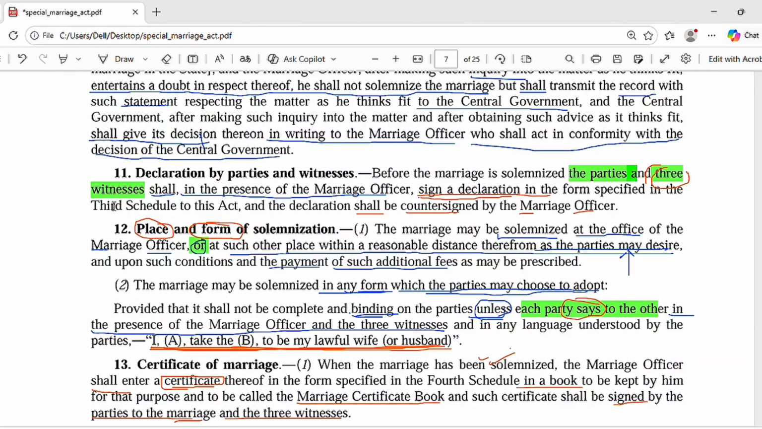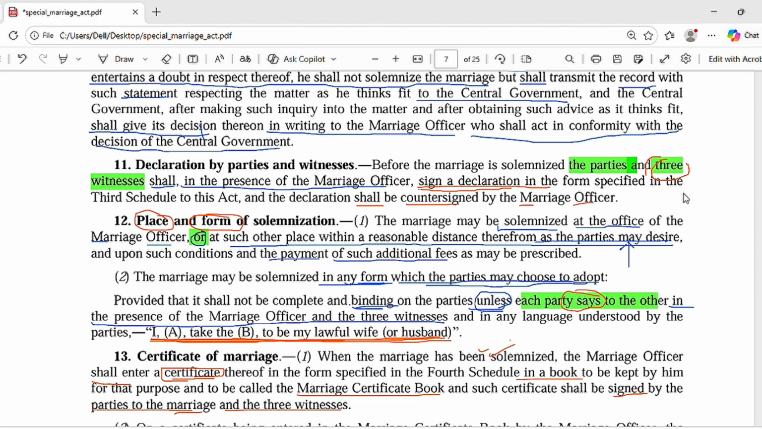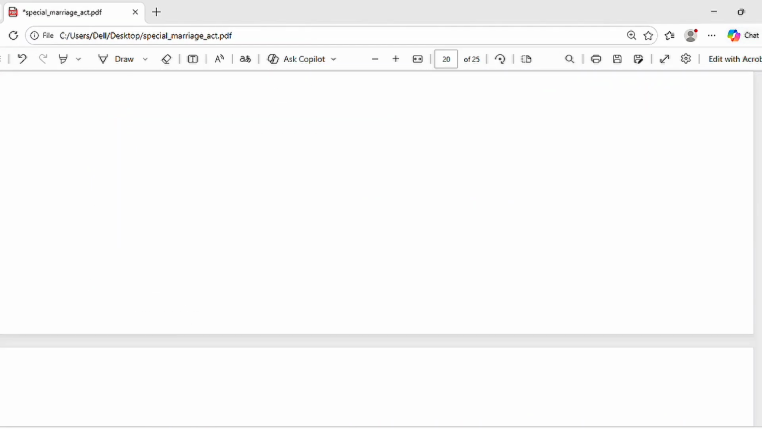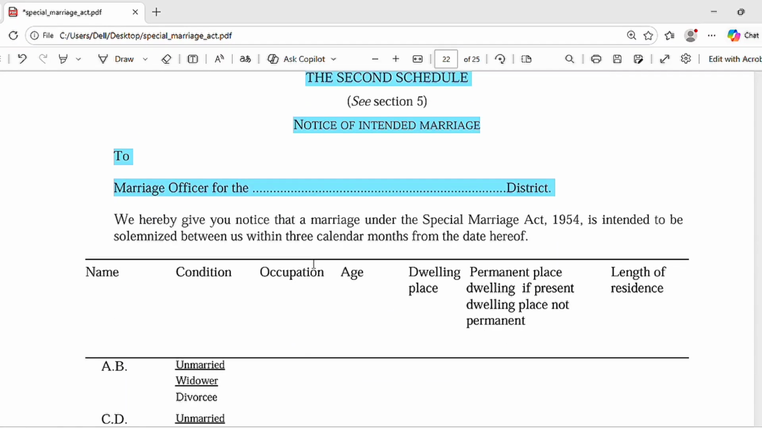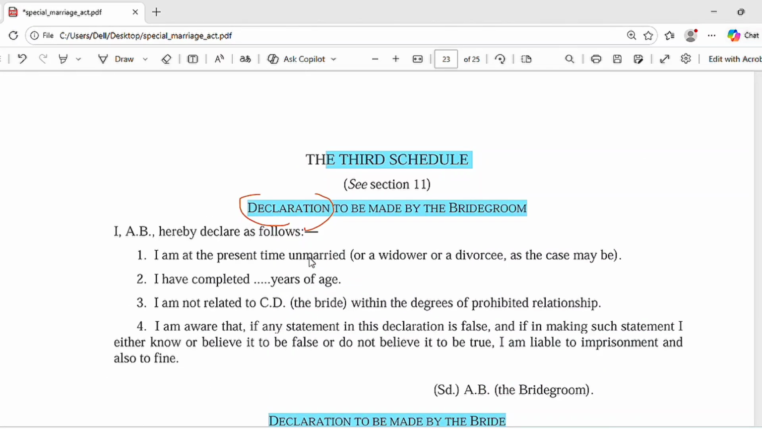If we go to the third schedule, this is the second schedule, and this is the third schedule. Declaration to be made by the bridegroom. Here this is the bridegroom, this is made by the bride, and you can see here the three witnesses and it is countersigned by the marriage officer.